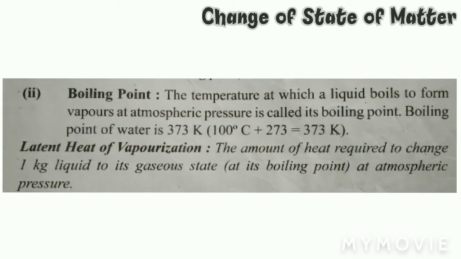What is boiling point? अब हम पढ़ेंगे boiling point के बारे में. The temperature at which a liquid boils to form vapors at atmospheric pressure is called its boiling point. Boiling point of water is 373 Kelvin, means 100 degrees Celsius plus 273 Kelvin is equal to 373 Kelvin. Latent heat of vaporization, the amount of heat required to change 1 kg of liquid to its gaseous state at its boiling point at atmospheric pressure.